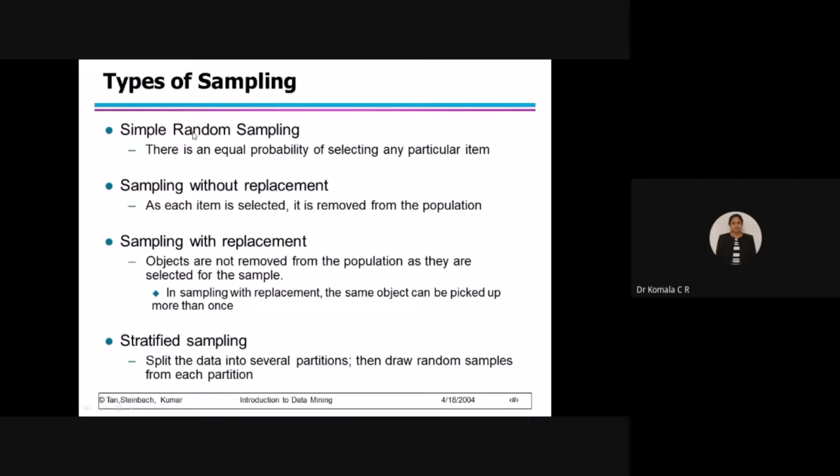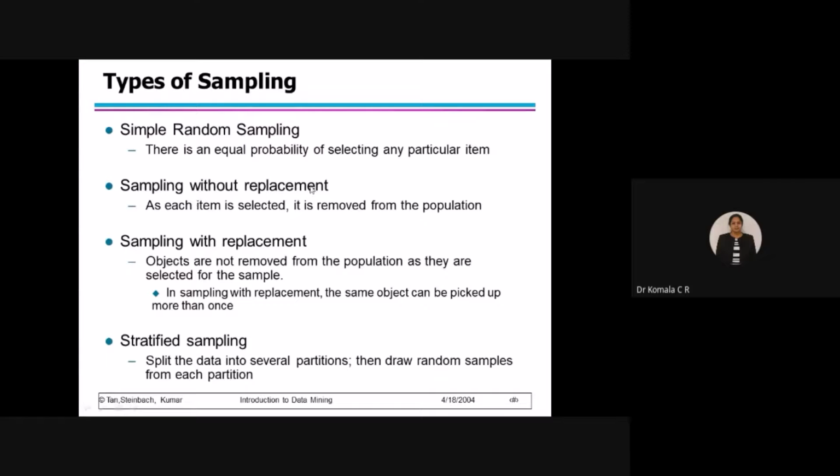First one is very simple. Random means I will not see the USN number or the background. Nothing. Randomly I'll pick one. There is an equal probability of selecting any particular item. So it's not necessary that I pick USN 1. I can take USN 10 also. Anyway, all belong to the same class, correct?